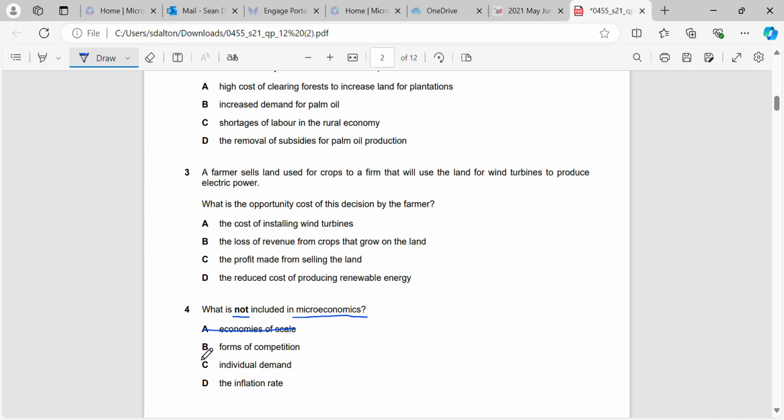The forms of competition is a microeconomic concept. Competitive markets and monopoly markets, again, we're only looking at one industry in particular, not the whole economy. Individual demand is also a micro concept. It's looking at the behaviour of households or individuals, not the whole economy. But the inflation rate is a macro concept because it affects everybody. It affects the whole economy when we have an increase in inflation.